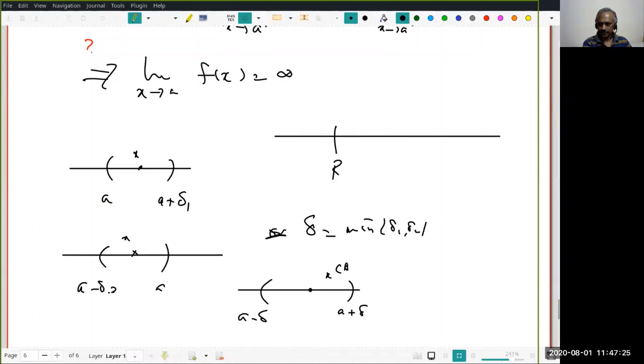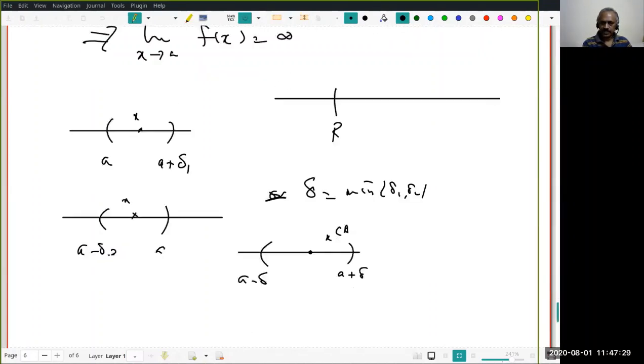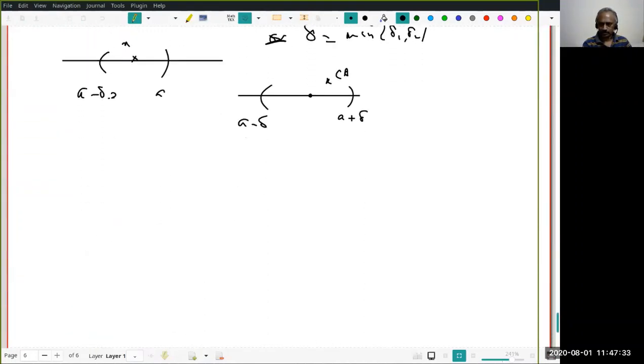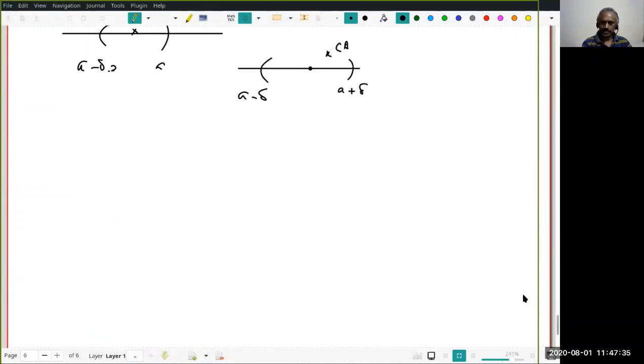Is the proof okay? So even with the infinite case, this is the correct thing. The finite case has a similar proof, there is absolutely no problem. See, this is the advantage. Once you have understood something, then you should have the confidence that you can work out the case.